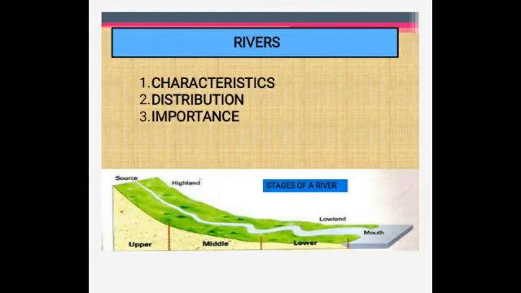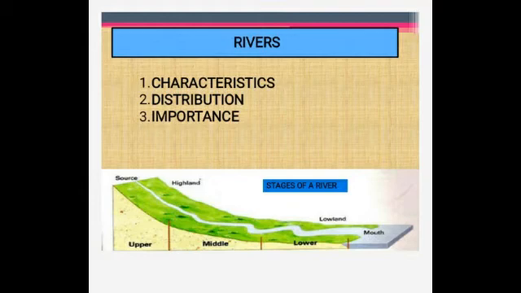So in this state, the river erodes and transports and deposits the sediments. Next one is the lower course of the river. The river flows through the plains here. Okay, can you see in the picture there? Yes, the lower course. So here it carries huge volume of water and the speed is very slow, and thus the river mainly deposits the sediments in this stage.